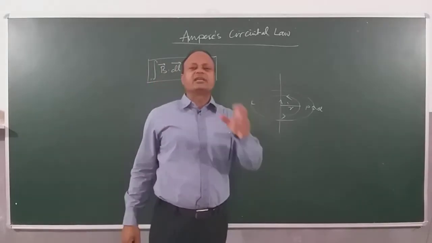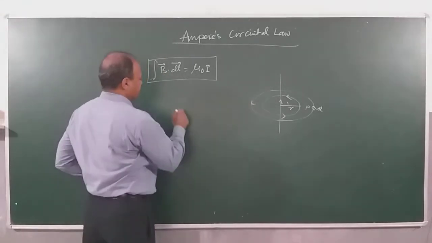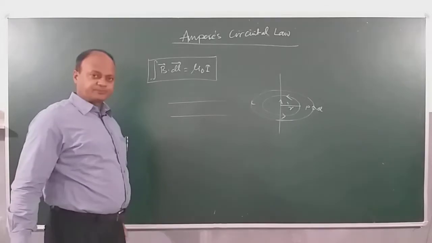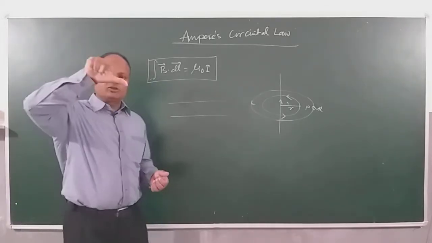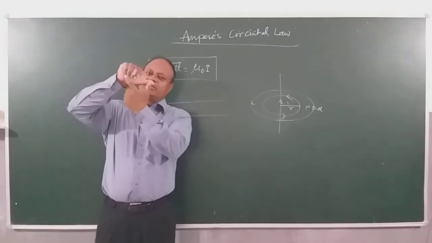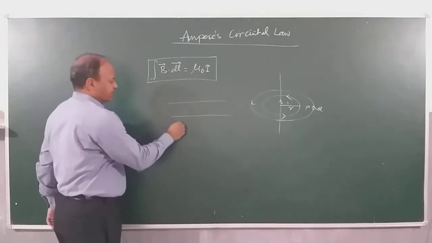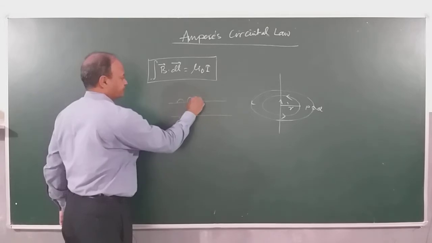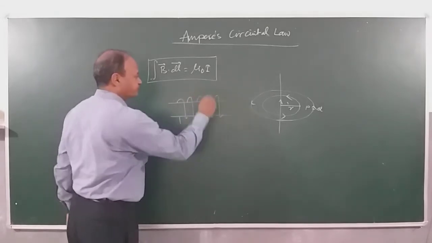Threading current. Let's understand the concept of threading current. Suppose you consider a solenoid. This is a solenoid. The current is coming from behind. You can imagine this is how the current is coming from behind. The current will be entering here and leaving at this point, right? Something like this. Imagine a situation like this.